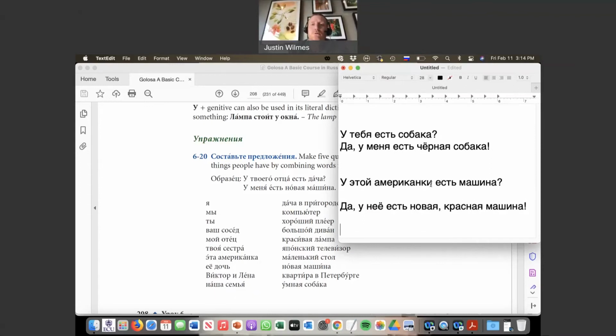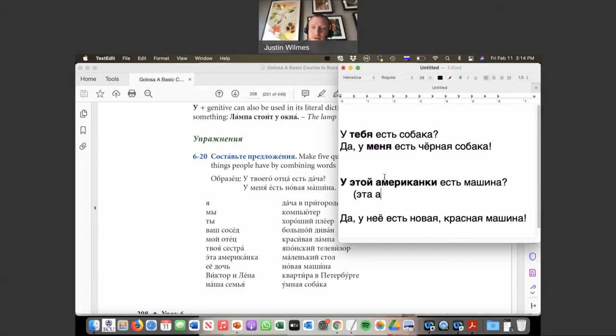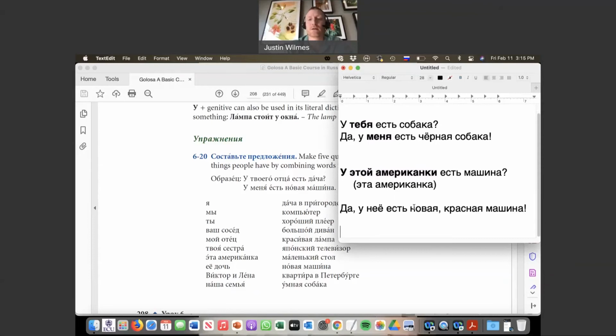So, у тебя есть собака, у меня есть. Those are in the genitive, right? Тебя, меня. And then here we have у этой американки. This was before in the nominative, эта американка, right? So there we just need to do what we just did earlier and put the right genitive endings on it. So this becomes этой американки in the genitive case, right? Feminine adjective, feminine noun ending in the genitive. Yes, she has. У нее есть новая красная машина.